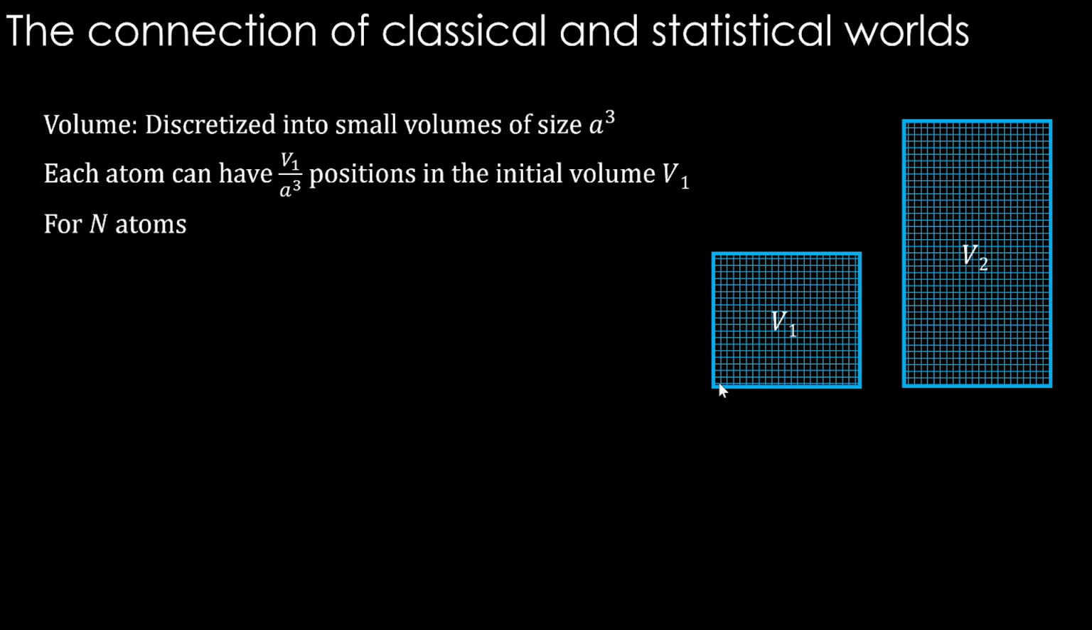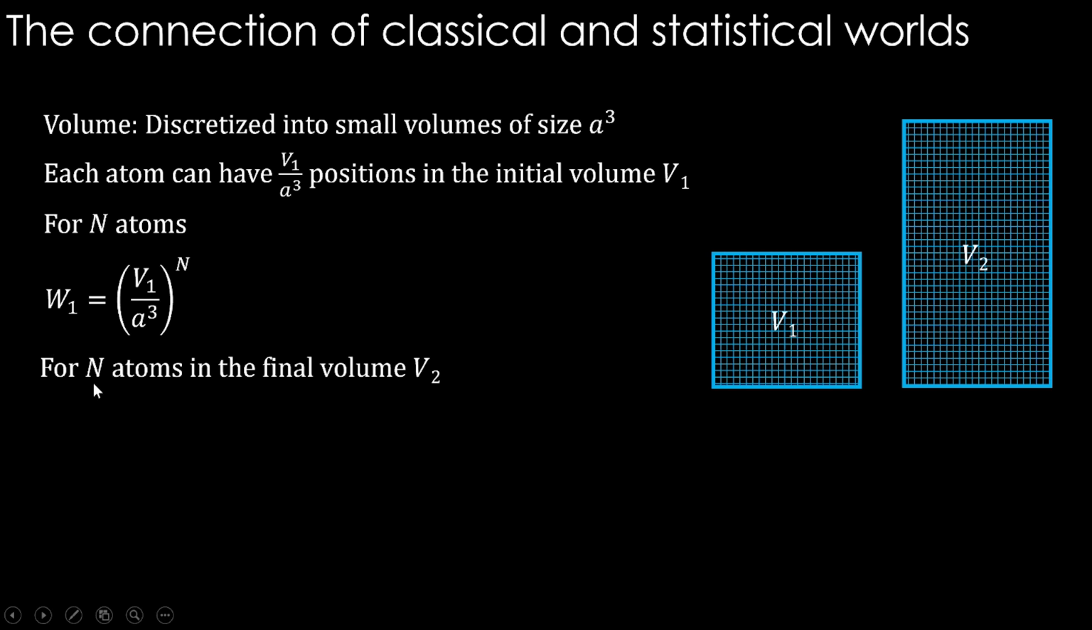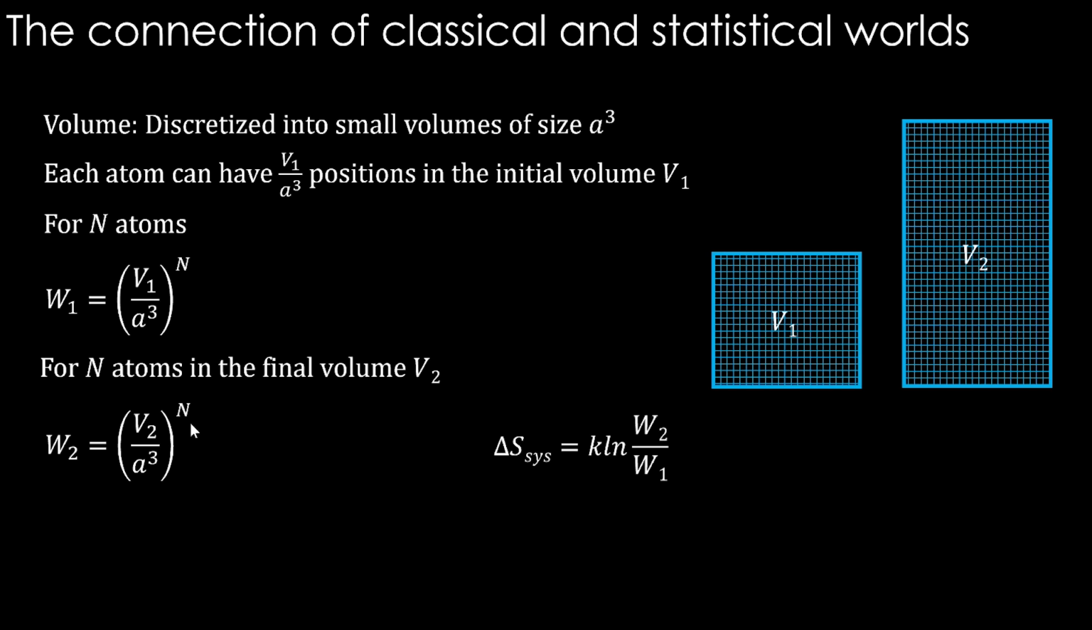So for capital N number of atoms, we can write W1, meaning the number of ways of occurring in the initial state, is V1 by A cube power N. N is the number of atoms. For each atom, the same possibility is there, so if you put the power N, you get W1, right? Similarly, for N atoms going into volume 2, the final volume, we can put V2 by A cube, the discretization size is still the same, power N. Now we have W1 and W2. So delta S system is k natural log of W2 by W1.